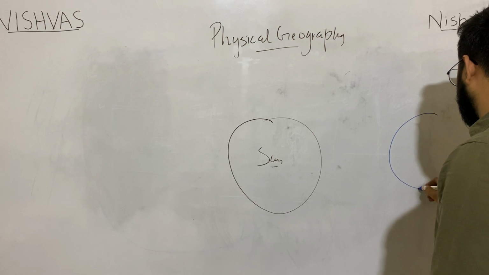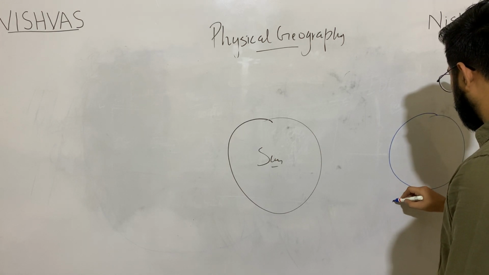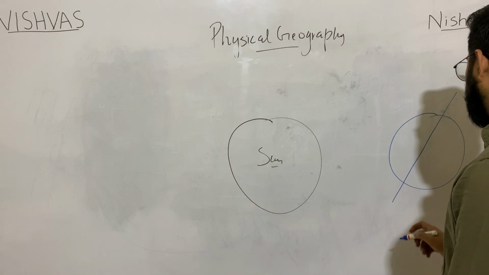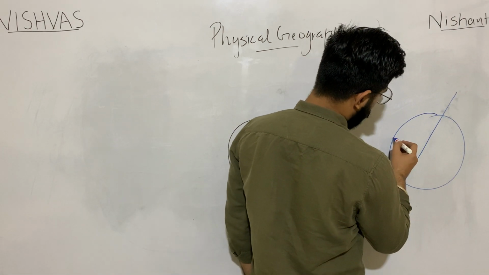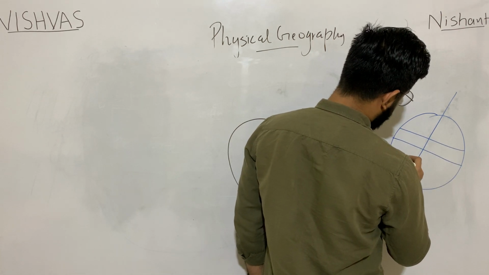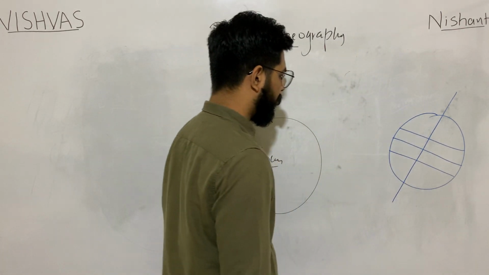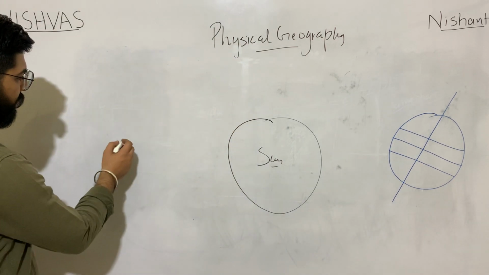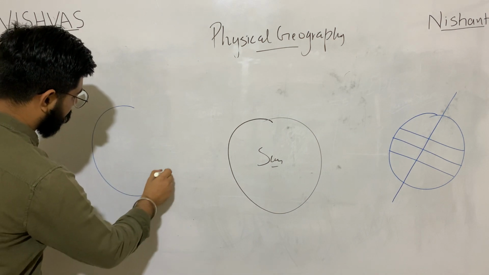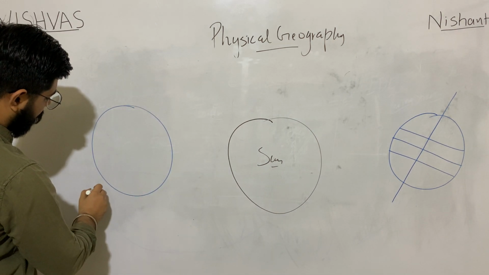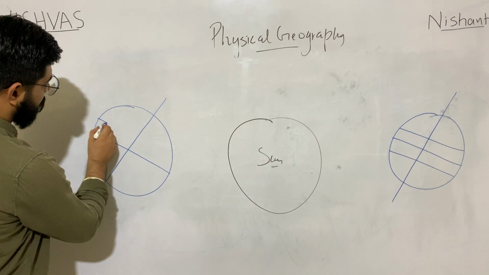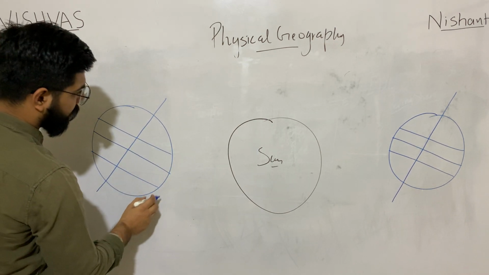We have our Earth over here. This is the equator, Tropic of Cancer, and Tropic of Capricorn.